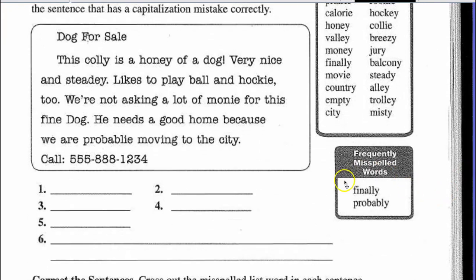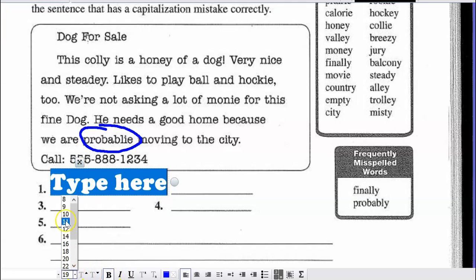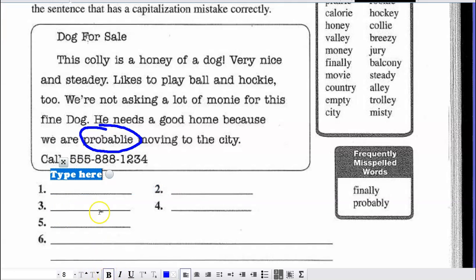There's also at least one frequently misspelled word in this ad that the students must find and place in the correct way on these lines here. I'll give you that one tonight. Probably is the frequently misspelled word. So the students would need to take probably, find it, and even though it's not a spelling word, it still is one of those words that would potentially give students, or even adults for that matter, some trouble. And then they need to spell it correctly on this line or any of the lines here.